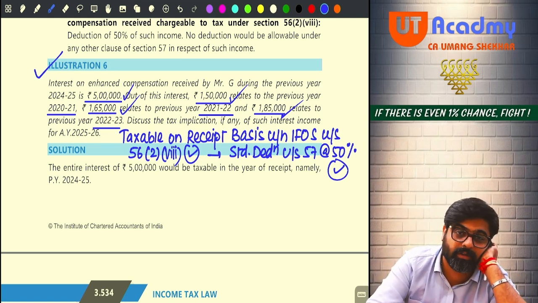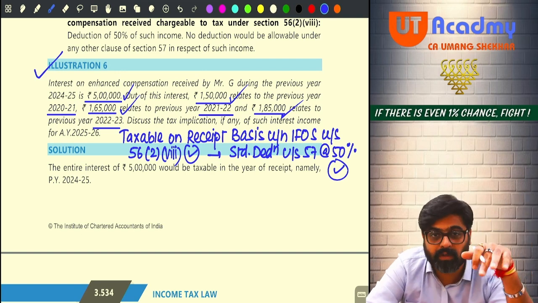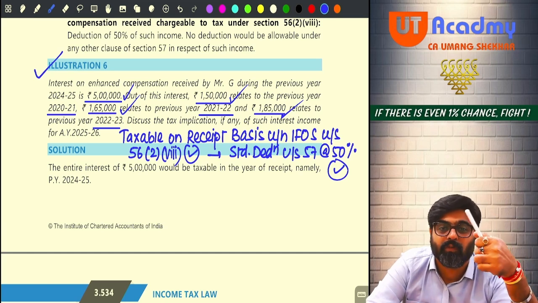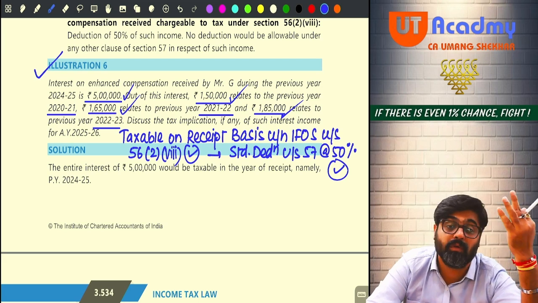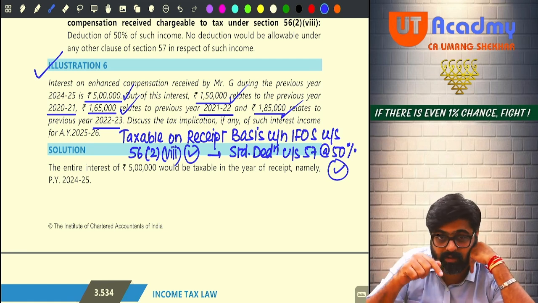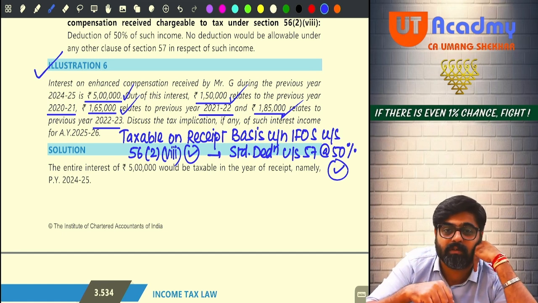Will it be taxable in this year? If you follow mercantile basis, then only this year's income is shown. So does any of these incomes relate to this year? No. So you will say that I will not charge any of the interest in this year because I am following mercantile. No. The entire 5 lakhs which you have received in this year will be taxable as income in this year.